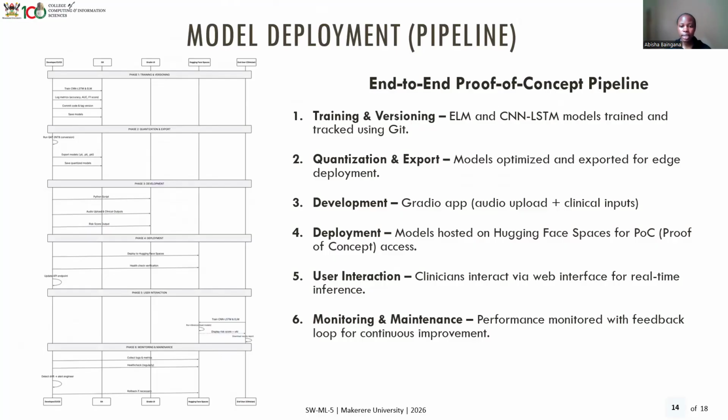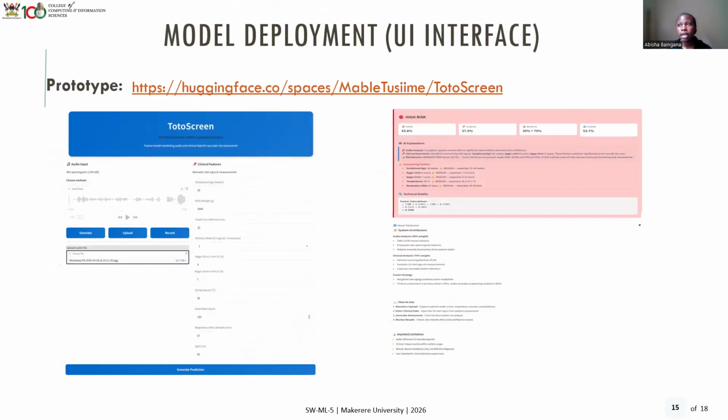So basically, the pipeline has 6 basic steps: training and versioning, quantization and exporting of the models, development of the models, deployment on Hugging Face Spaces as a proof of concept access, because before we can get paired models, right now what we have is a proof of concept, and a user interaction where the clinicians can interact with the web interface, and then we have the monitoring and maintenance, of course, where we look at the performance with feedback to make it better.